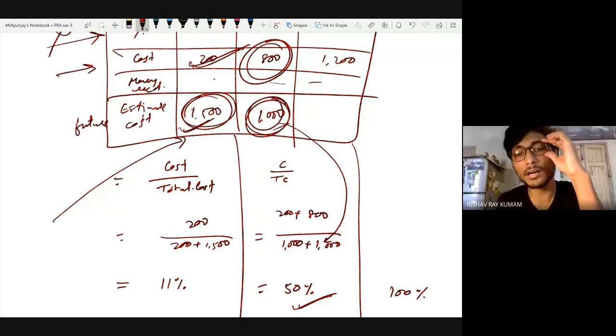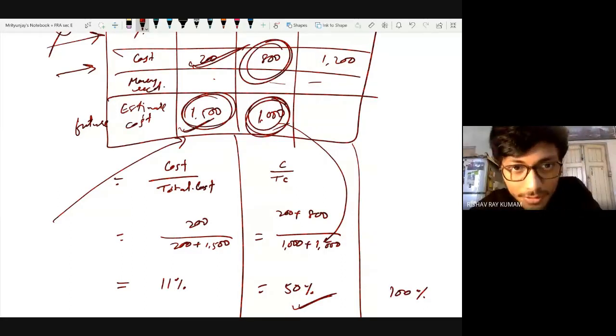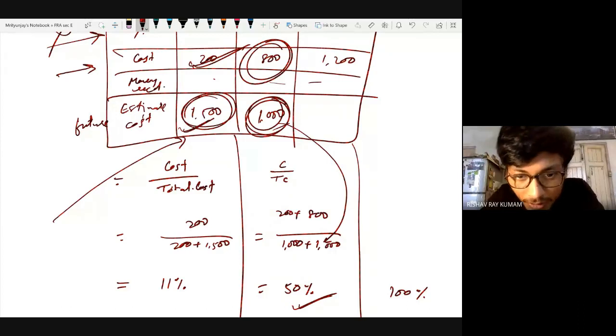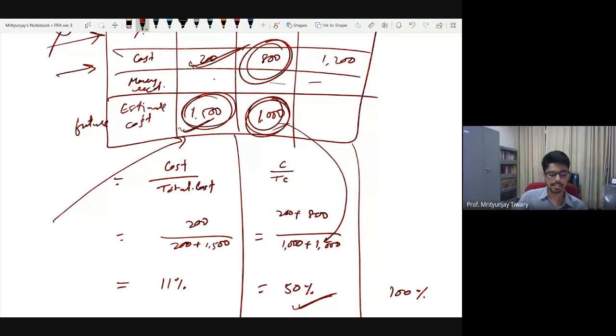I didn't understand how you're generating these total cost figures. In the first year it was 1500 and 200. These are your estimates. Estimates means that, let's say you are constructing a bridge and you have constructed 3 pillars. Now you want to estimate how the remaining 7 or 9 pillars are going to cost you. Based on what you have already done, you will make a projection.